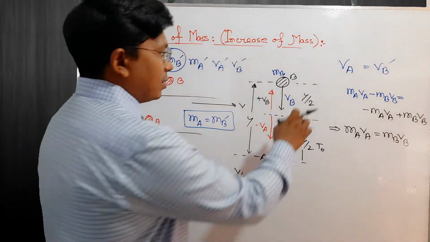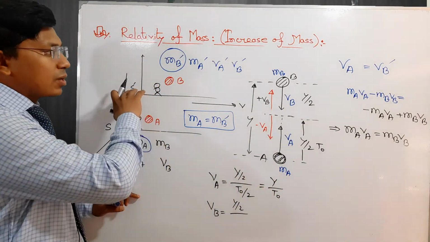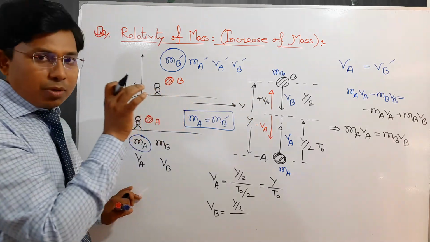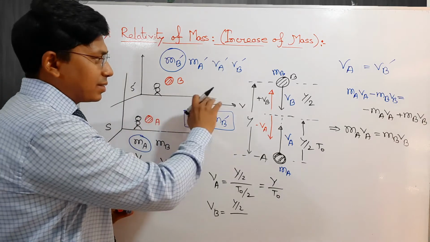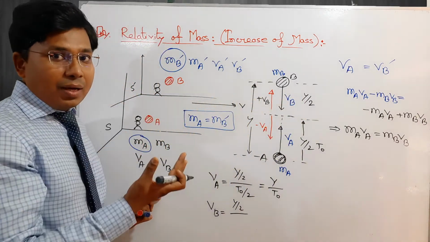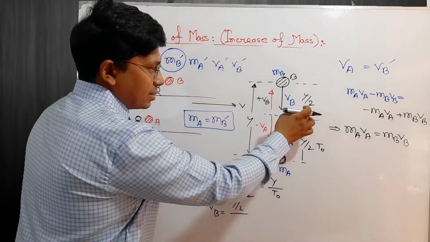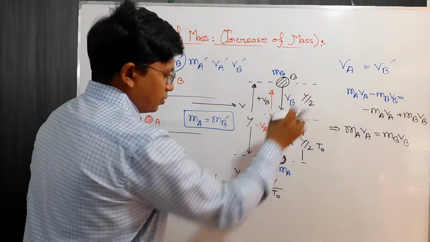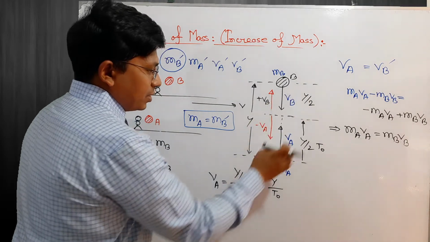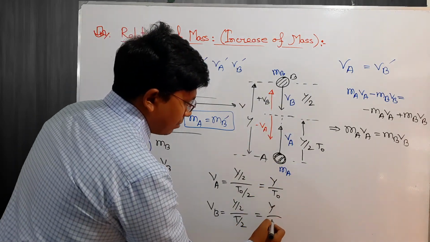And why is this length unchanged? Because the spaceship, the reference frame, moves along the x-axis, so the length contraction process depends only on, or occurs only on, the x-axis, but the y-axis is free from length contraction. So the displacement y by 2 of the B object is constant here, and the time taken by the B object with respect to my reference frame is t by 2, giving y by t.